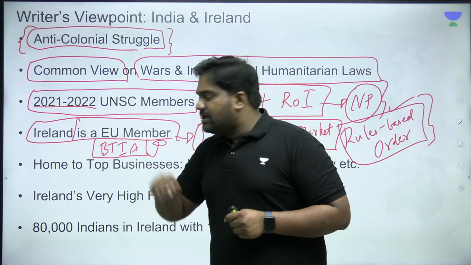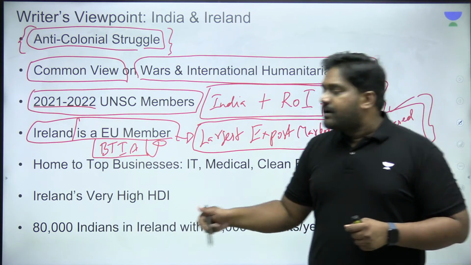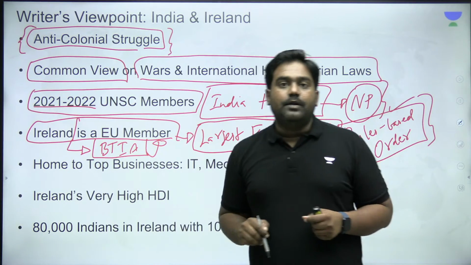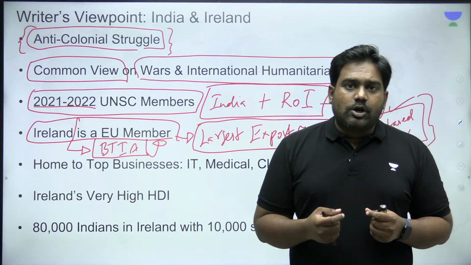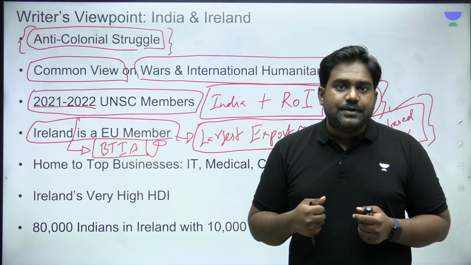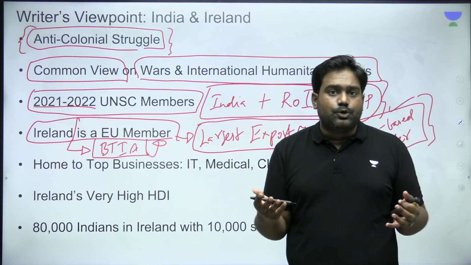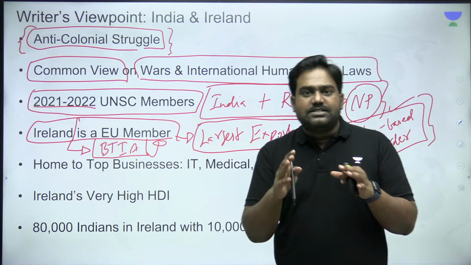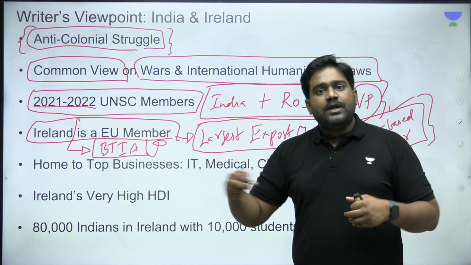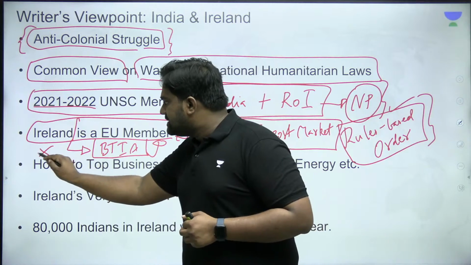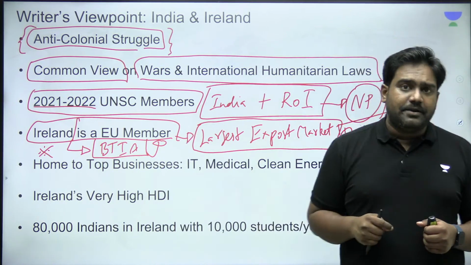So given that Ireland is a EU member, good relations with Ireland will help us to fast-track the free trade negotiations which are going on. This free trade agreement has been held up for many years because EU countries are developed countries. India is a developing nation. Because of our differences on various issues, we have not been able to finalize the free trade deal. So good relations with each individual member could help address the concerns that we have. And maybe very soon, we can have a free trade agreement.